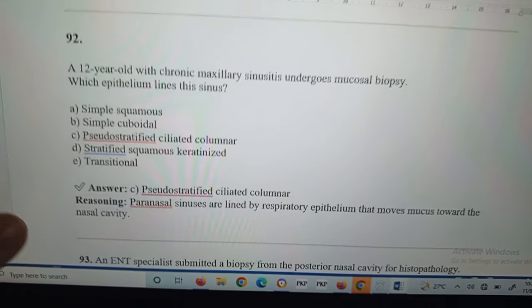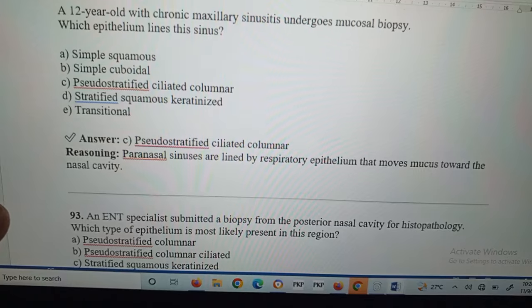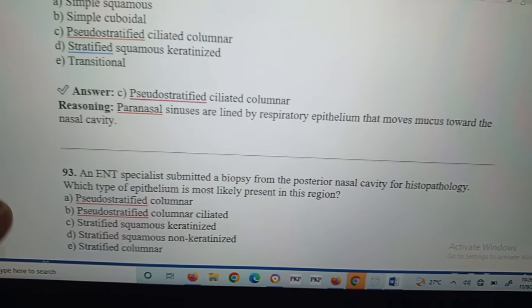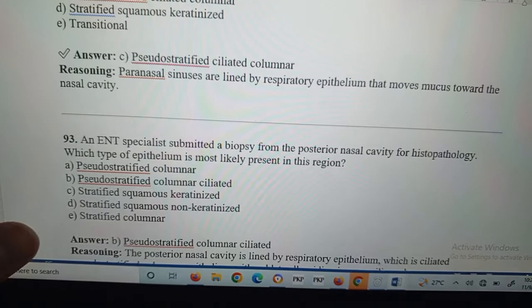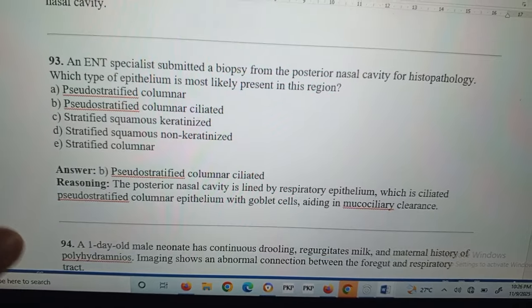Question number 92: a 12-year-old with chronic maxillary sinusitis undergoes mucosal biopsy. Which epithelium lines this? Pseudostratified ciliated columnar epithelium. Paranasal sinuses are lined by respiratory epithelium that moves mucus toward the nasal cavity.